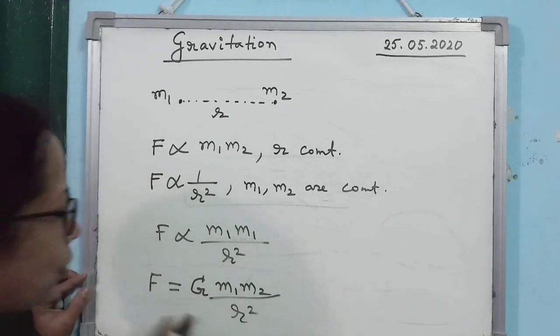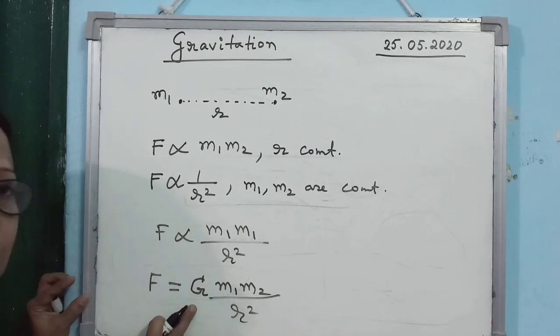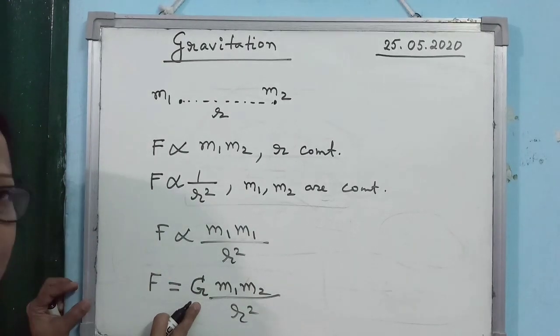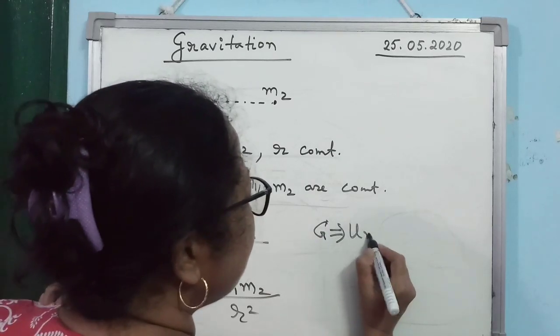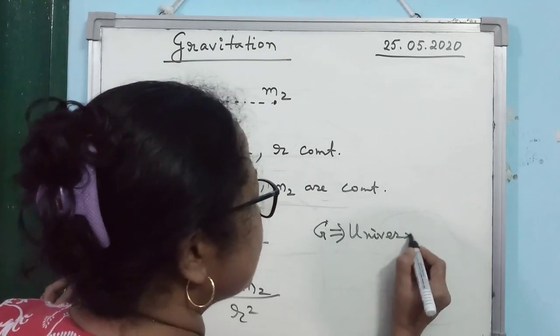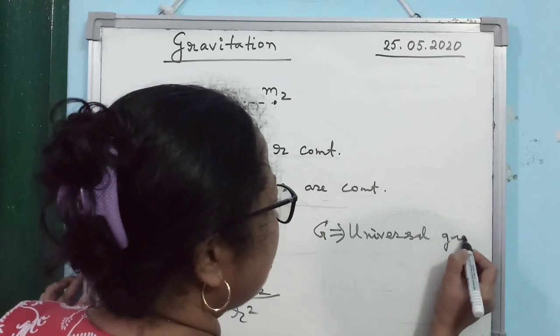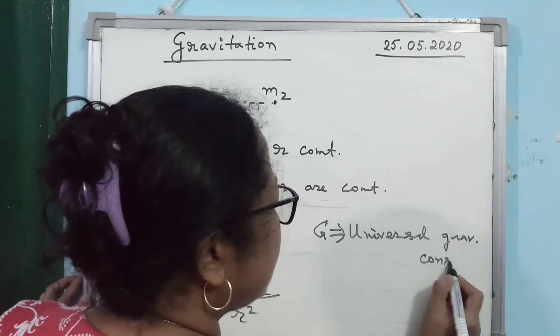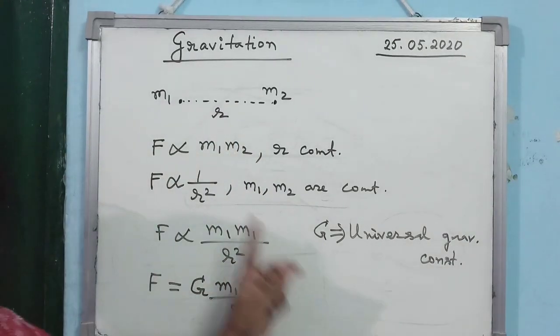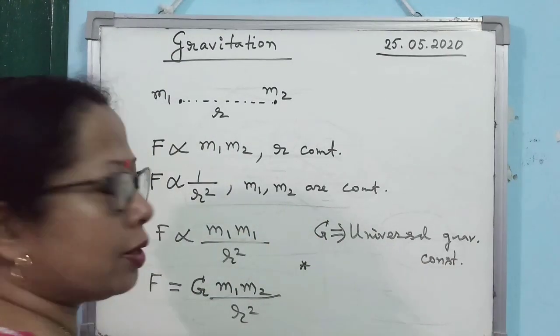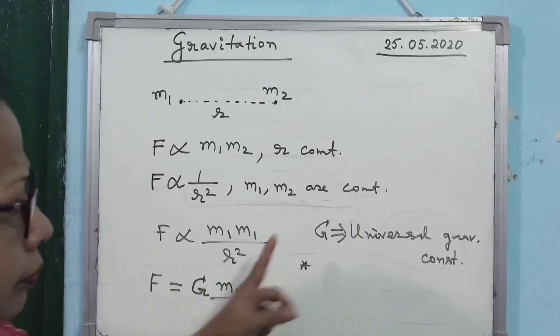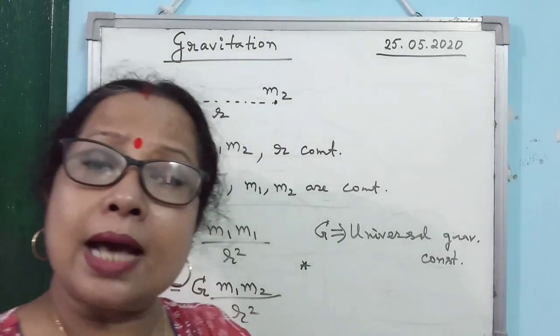I repeat, it is very important. You should not use small g, it is capital G, and capital G is known as the universal gravitational constant. Alright, what is the name of capital G? Universal gravitational constant.